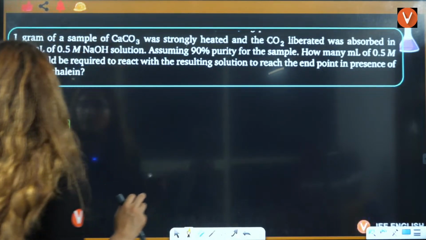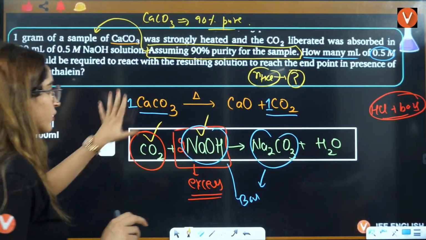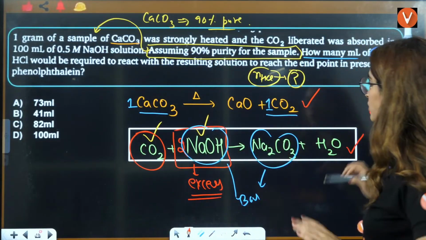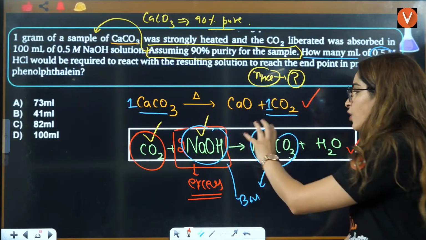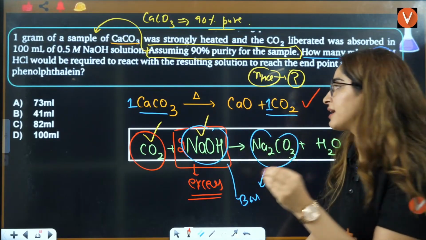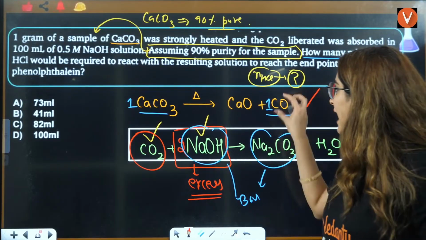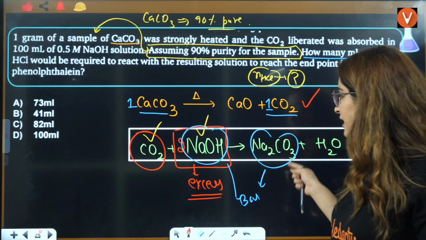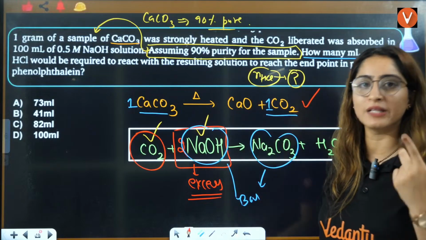Okay, students? See, this is the question that they have given you. They have given you this reaction. They are saying that you have CaCO3, from which CO2 is liberated. That CO2 we are reacting with NaOH, and that is giving you Na2CO3. Now in that beaker, that is further reacted with HCl.